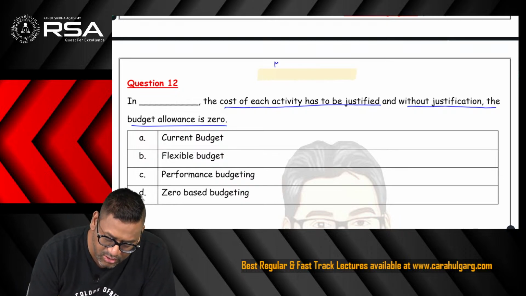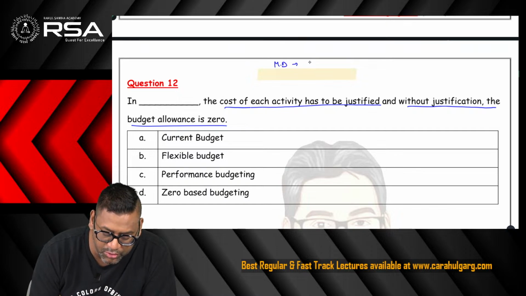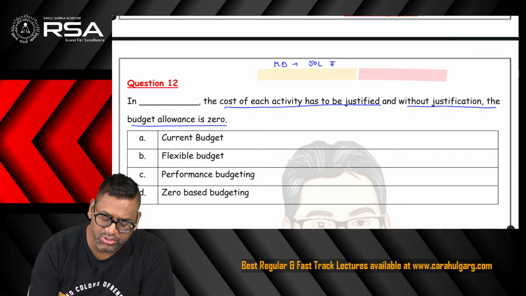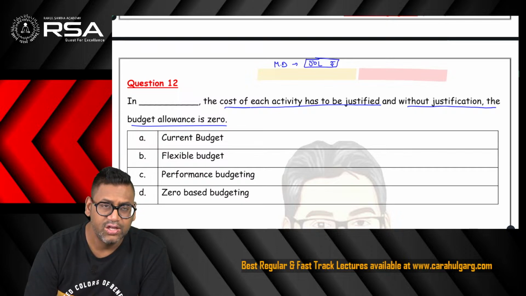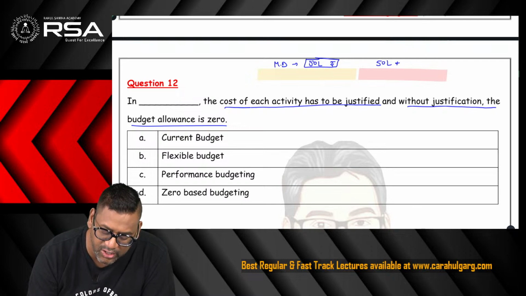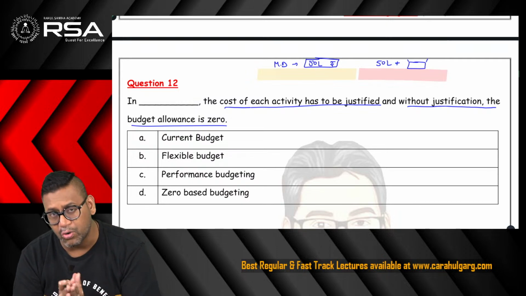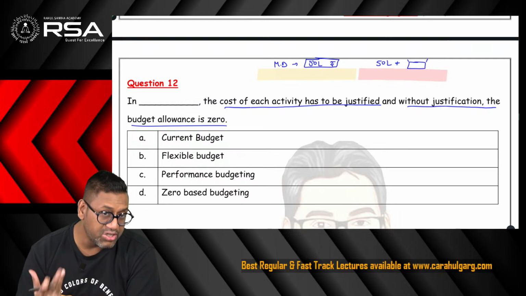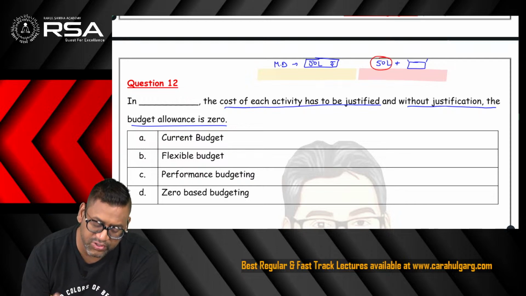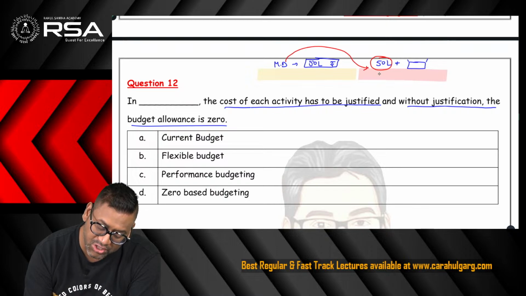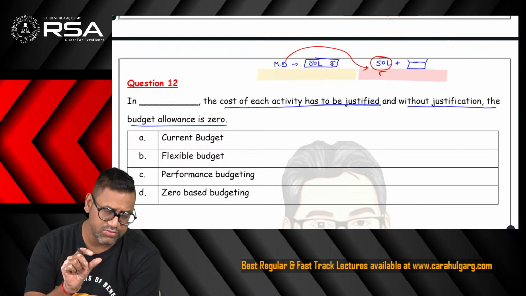In the previous year, the marketing department was allotted a budget of, let's say, 50 lakh rupees. So when you come to the next year, in the traditional system, it is assumed that if last year 50 lakh rupees was allowed as a budget to the marketing department, then this year for sure there will be 50 lakh plus something, and the marketing department has to give the justification for that extra only. But the modern system says, why is this 50 lakh being considered as it is? Why shouldn't the marketing department again give the justification for this 50 lakh as well?